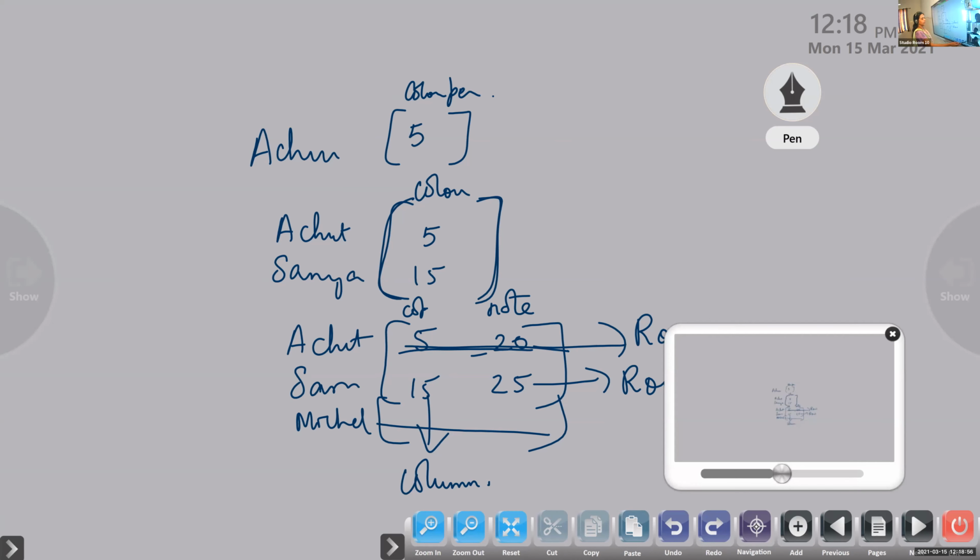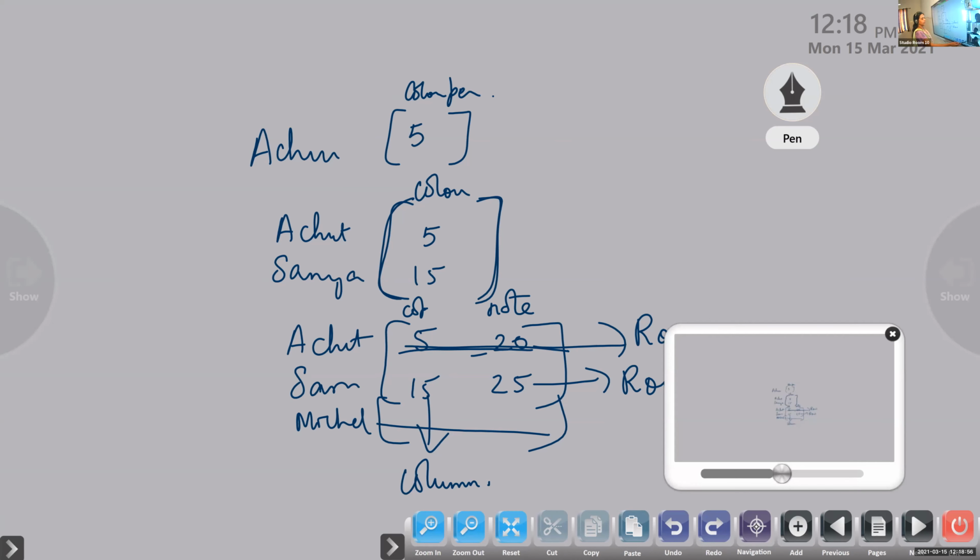For example, suppose I write 1, 3, minus 5. What is the order of this matrix here? Gayatri, what is the order? 1 by 3.